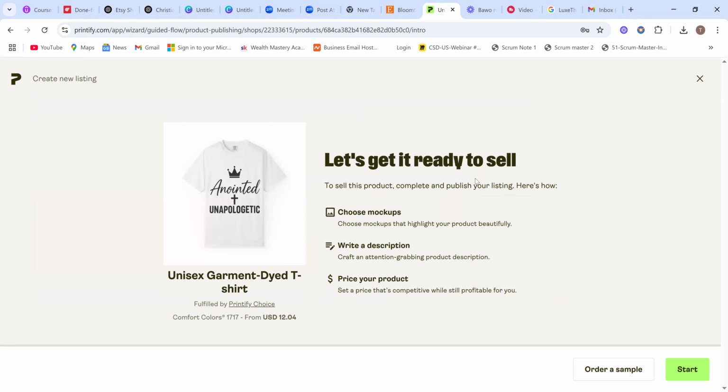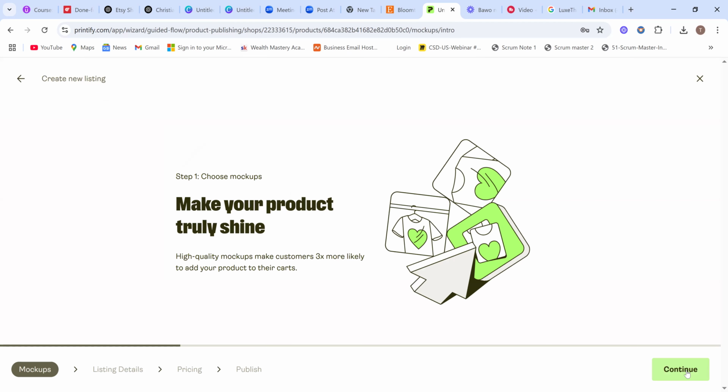So let's get it ready to sell. Fulfilled by Print Choice. So this is how much it's going to cost. Yeah, 12 point something. So, but now I need to, yes. So start, make your product truly shine.